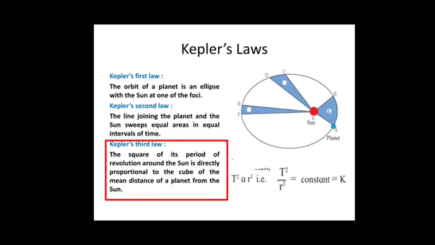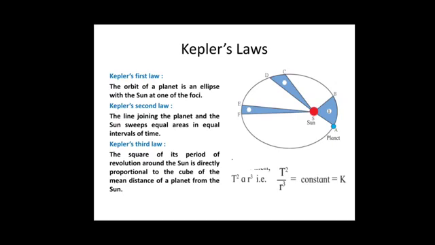Kepler's third law: the square of its period of revolution around the sun is directly proportional to the cube of the mean distance of the planet from the sun. In this case, period of revolution is the time taken by the planet to go around the sun. For example, Earth takes 365 days to go around the sun. It is denoted by T. Mean distance is the average distance. For example, the average distance of SA, SB and SC.